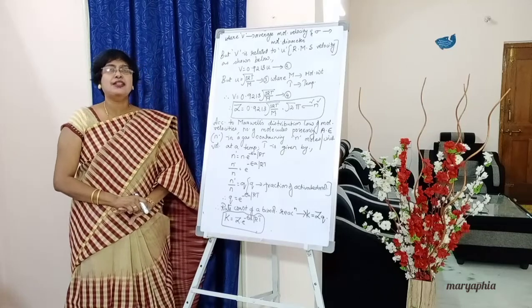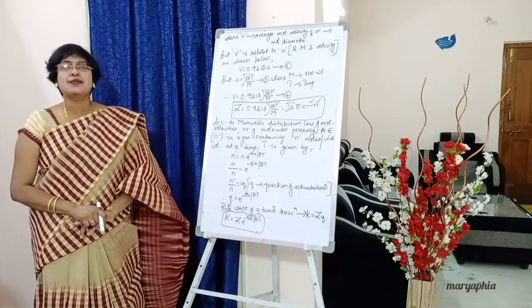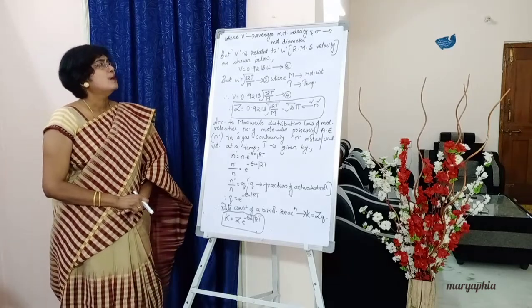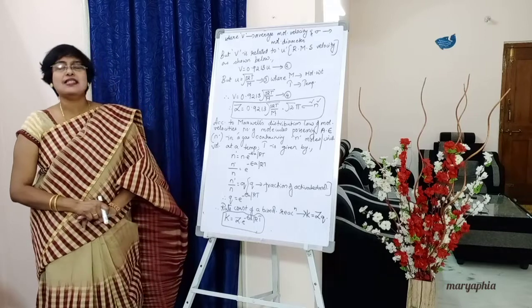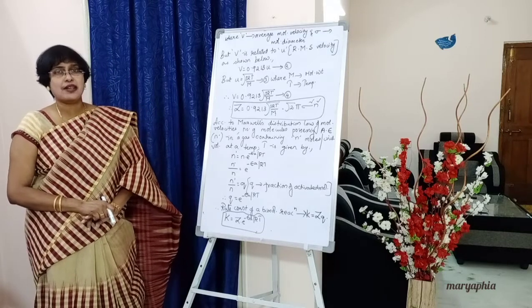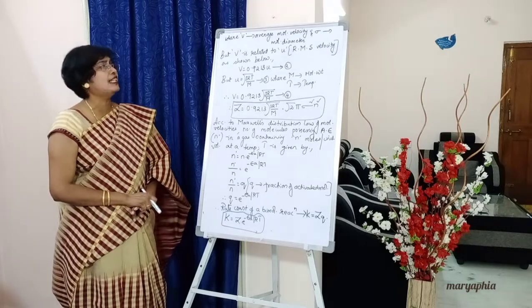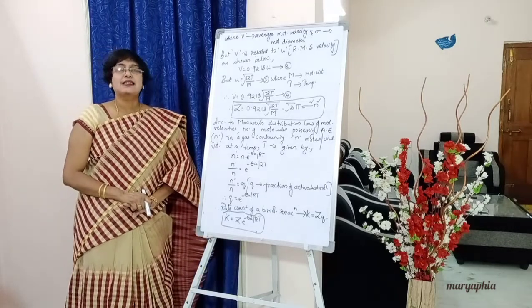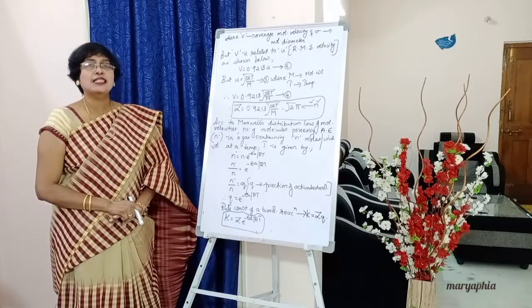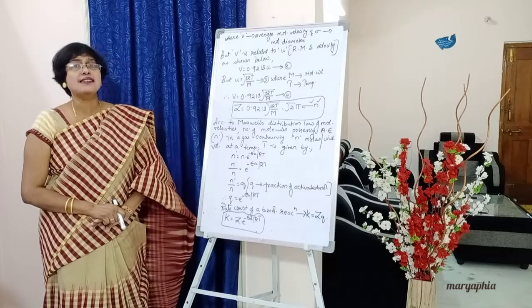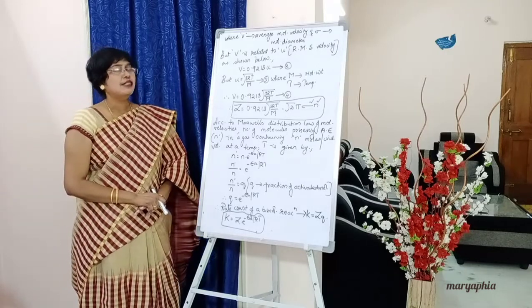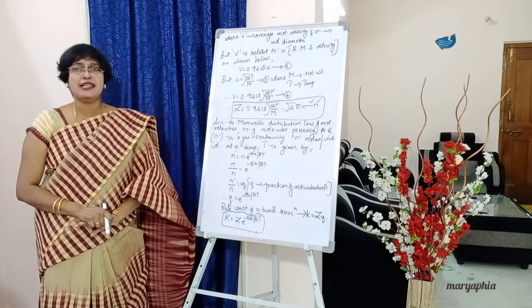Small n is the concentration of A and B, that's why it is taken as n square. Write down below: this average molecular velocity denoted by V is related to the root mean square velocity, that is RMS velocity, small u, by the following equation.